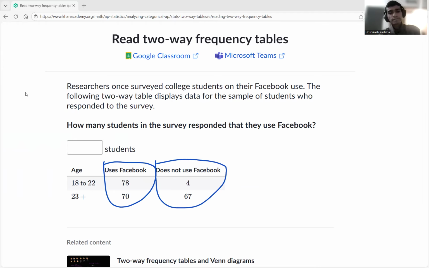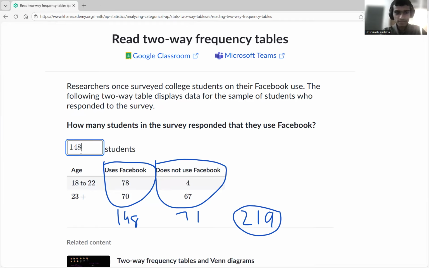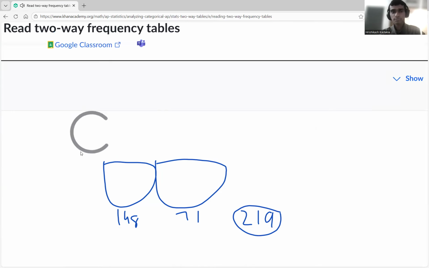So we just want to see here what is 70 plus 78? What is that equal to? 148, right? 148 use. And how many don't use? If you just add 4 plus 67, that could be about 71. Yeah, 71. In total, how many students are there? 219. Okay, yeah, 219 in total. And then we have 148 who are using Facebook. And 71 are not using. There we go.